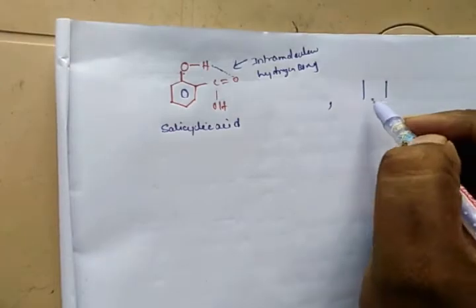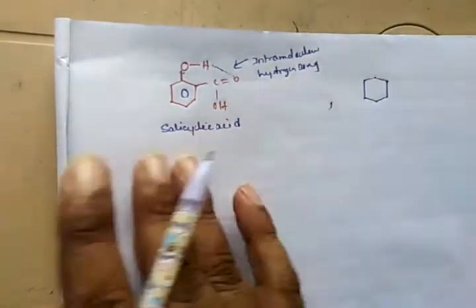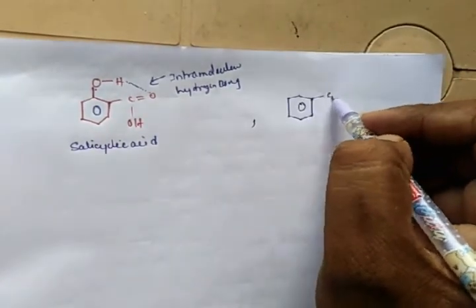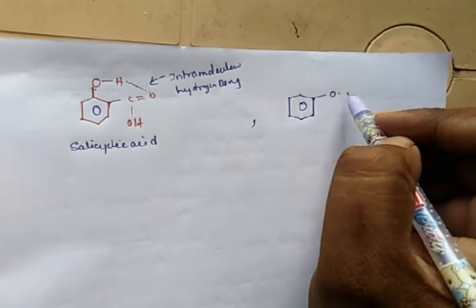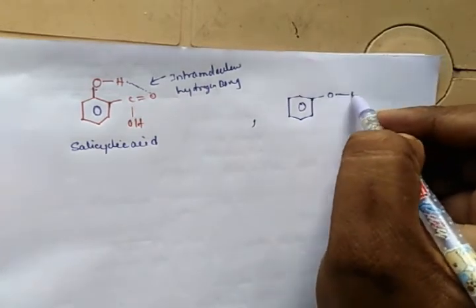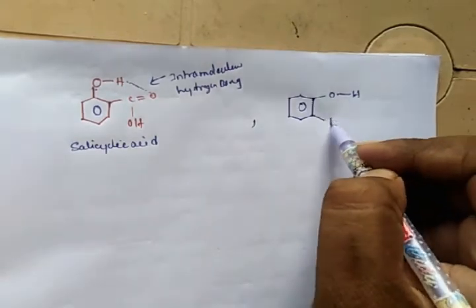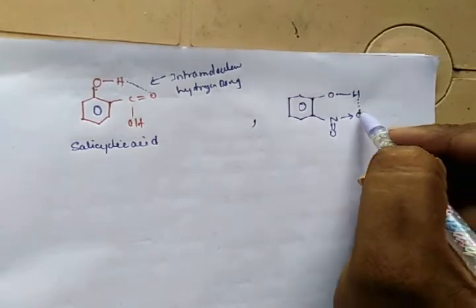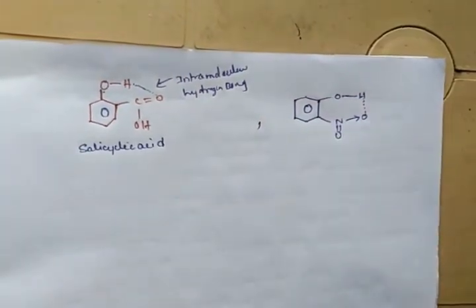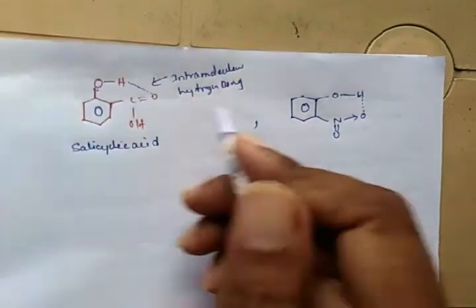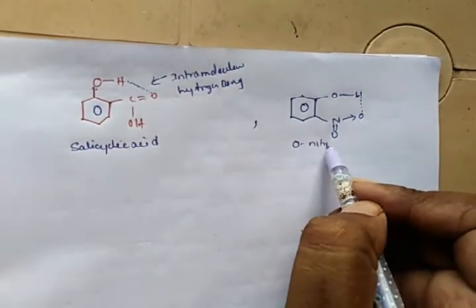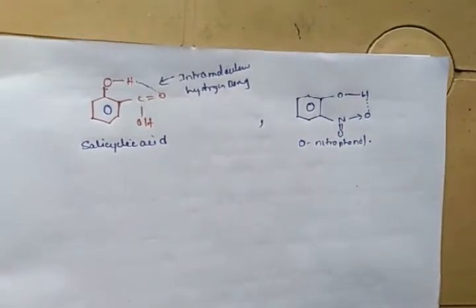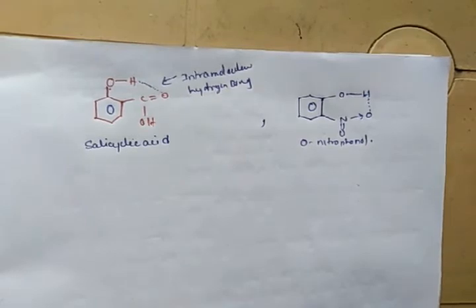orthonitrophenol. Here we have OH, and this is N double bond O. This is oxygen. A bond forms between this hydrogen and oxygen. This is also intramolecular hydrogen bonding. This compound is orthonitrophenol. So this is the best example of intramolecular hydrogen bonding.